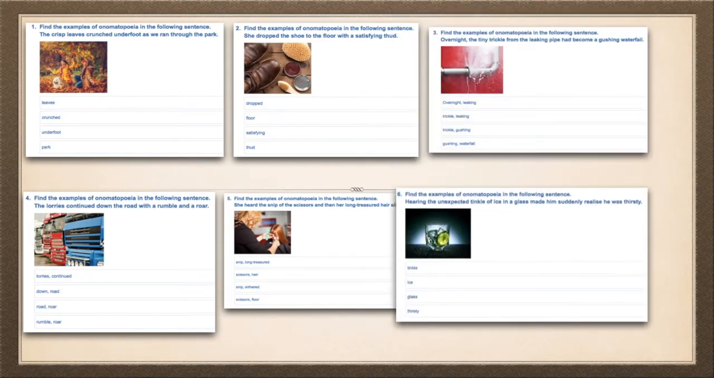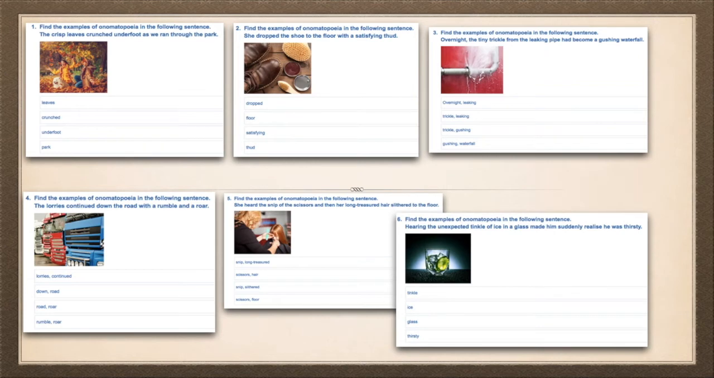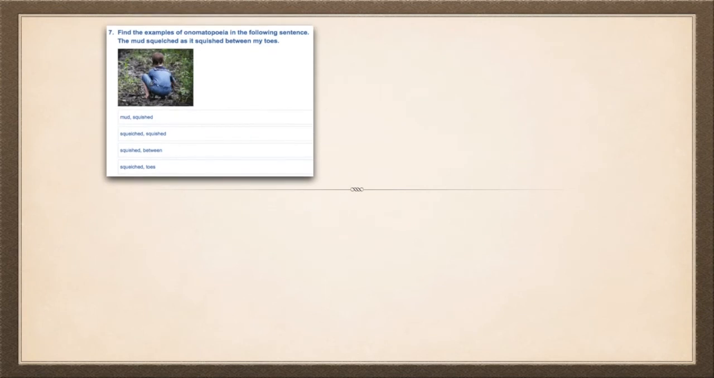Number 6, hearing the unexpected tinkle of ice in a glass made him suddenly realize he was thirsty. Look at the words below. Which word below is an example of onomatopoeia? Let's go to the next slide. So number 7, the mud squelched as it squished between my toes. There are 2 examples of onomatopoeia in that sentence. Select those 2 words from below.